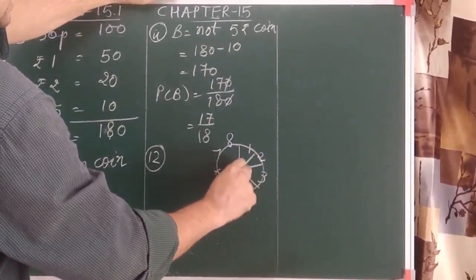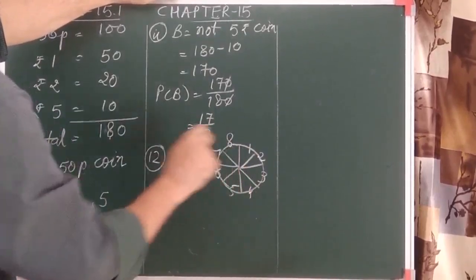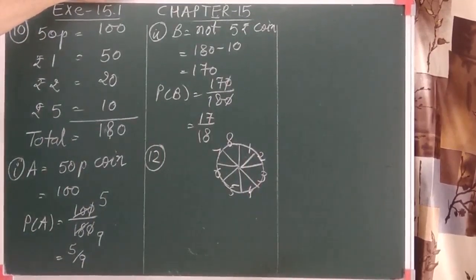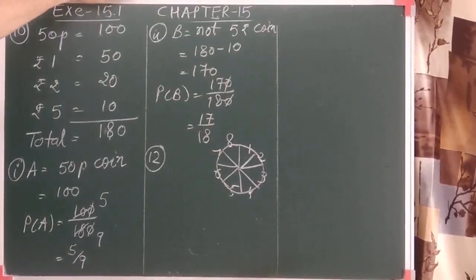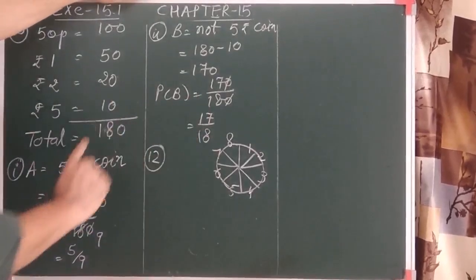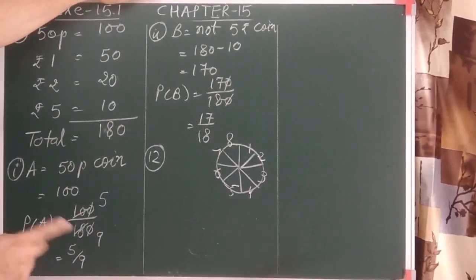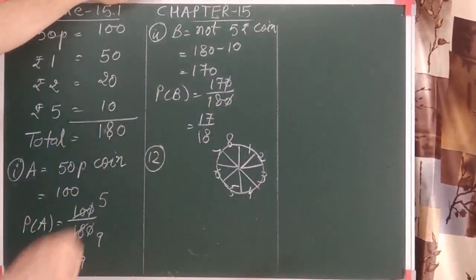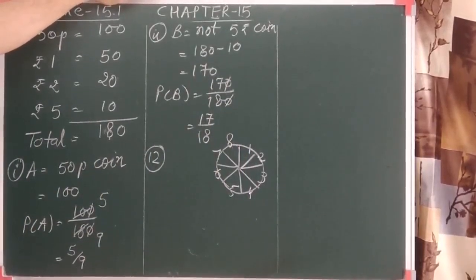And in the question it is given, a game of chance consists of spinning an arrow which comes to rest pointing at one of the numbers. It should stand in front of one number, and there are equally likely outcomes. It means it will not stand in the middle, on a line. We should consider it like that. Then what is the probability that it will point at?